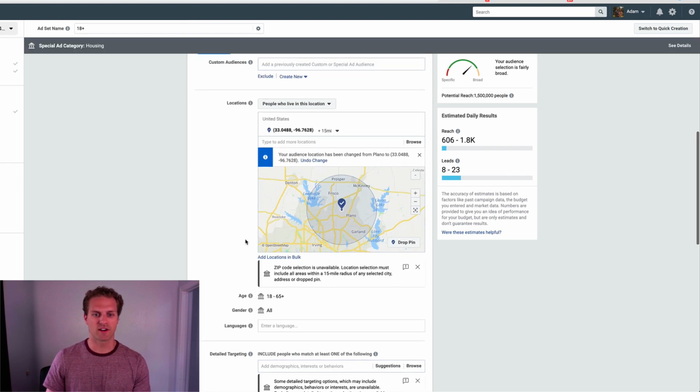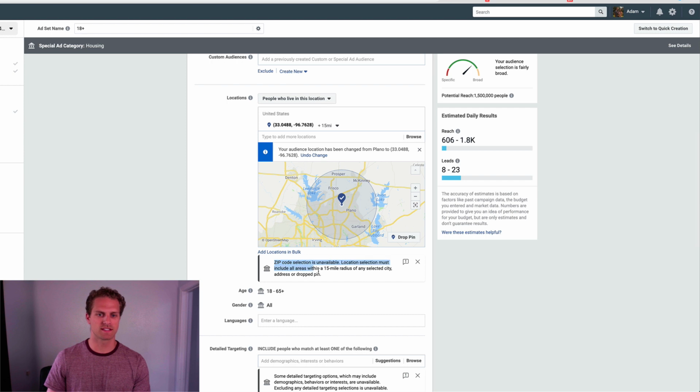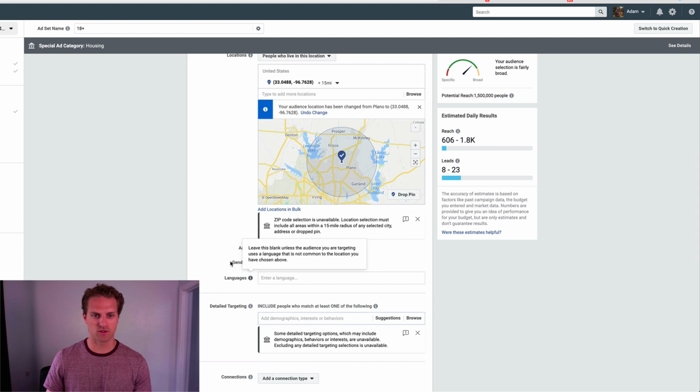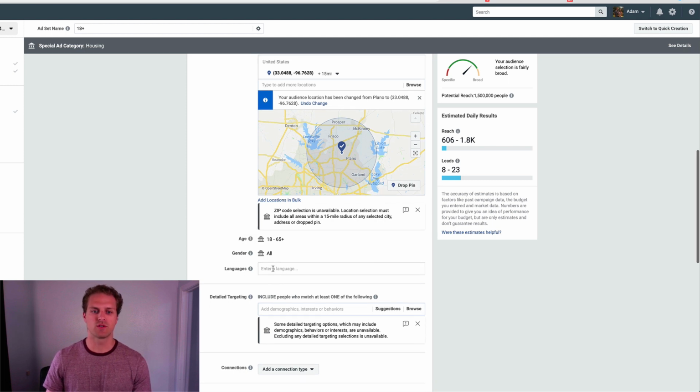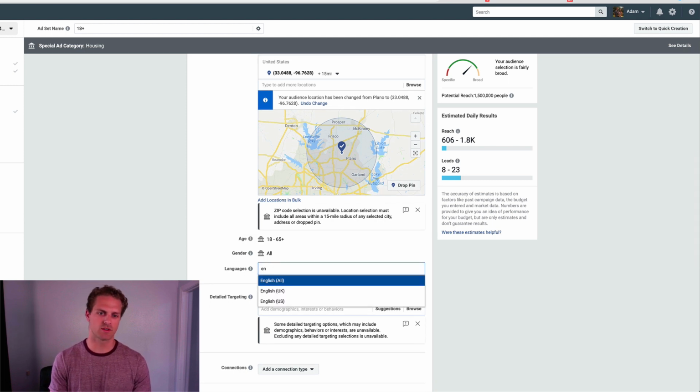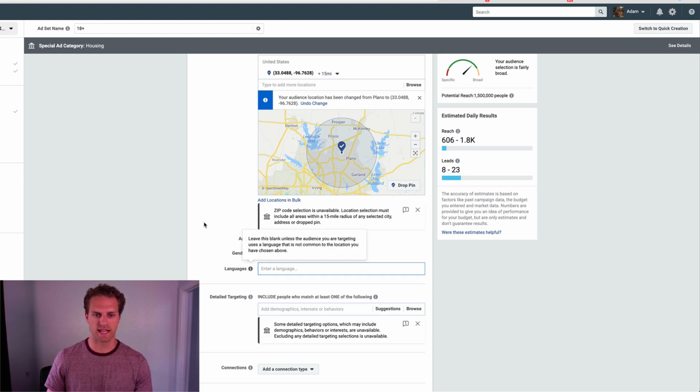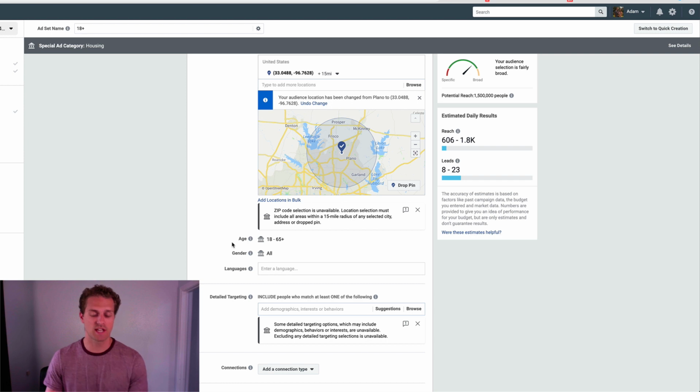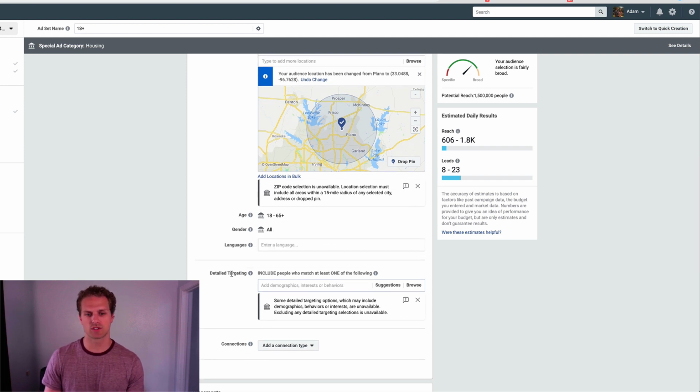If I come back here, obviously it's going to tell you some of these things. So zip code selection is unavailable for housing ads. The other thing you cannot do is age in the housing. You can also not do gender, but what you can do is English, so all that stuff. You can do Spanish speaking, and go into languages. The next change would be the detailed targeting.